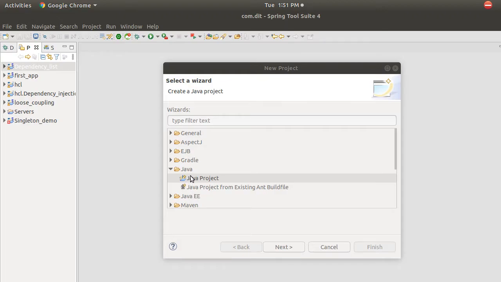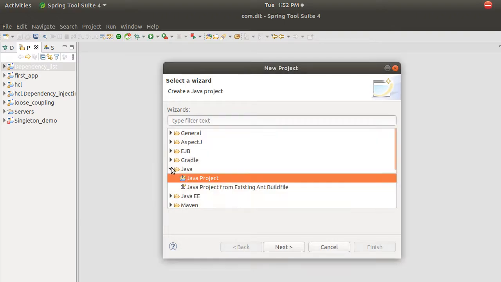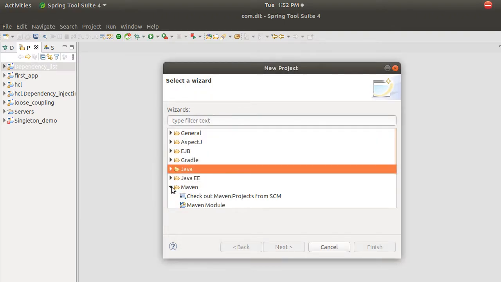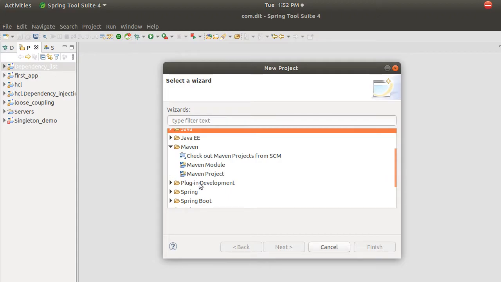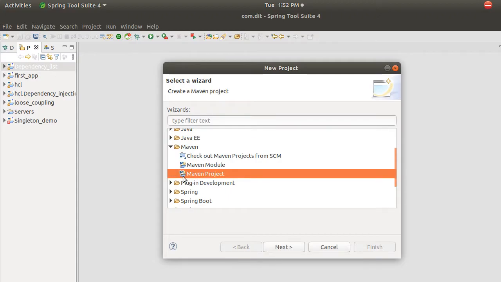If you create a Java project, you have to add all the dependencies you downloaded and configure them manually. So instead of doing it, I will go for a Maven project. A Maven project will be very simple, because you don't have to download the dependency. Maven will download the dependency for you, which is very cool. If you want the latest version, you can just ask Maven, hey Maven, give me the latest version of Spring. I can directly do it with a Maven project.